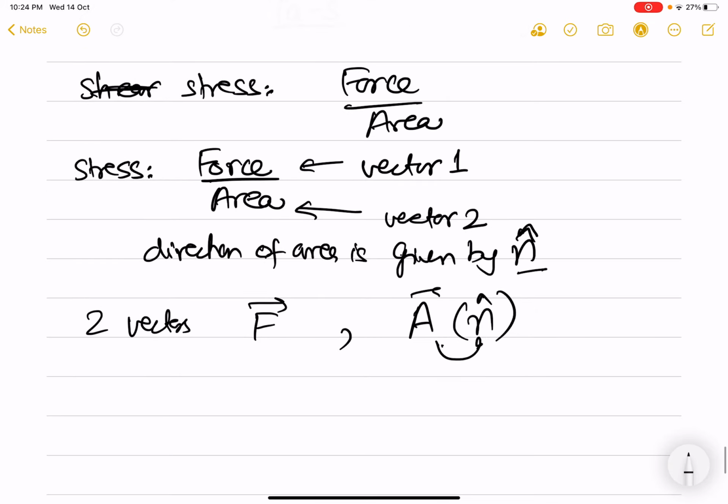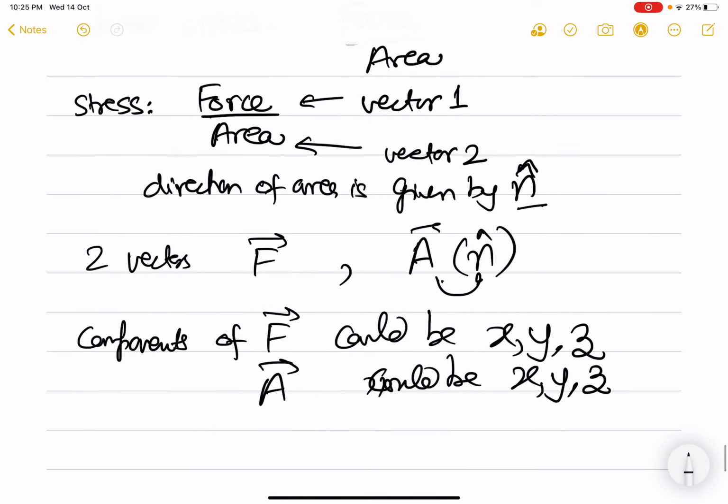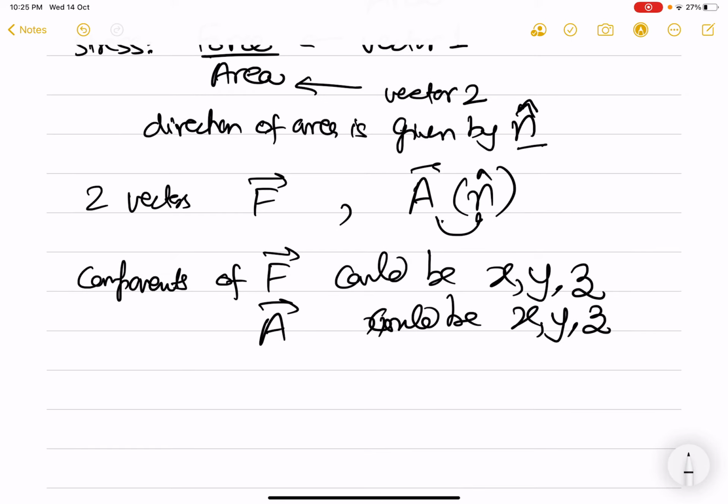Now in these two vectors, the components of f could be x, y, z, and similarly area could have another three components along x, y, z. So it could be a combination also. So we have two vectors which are put together.